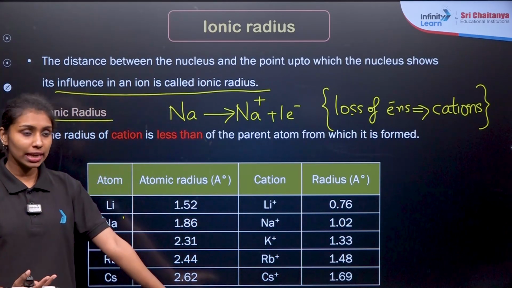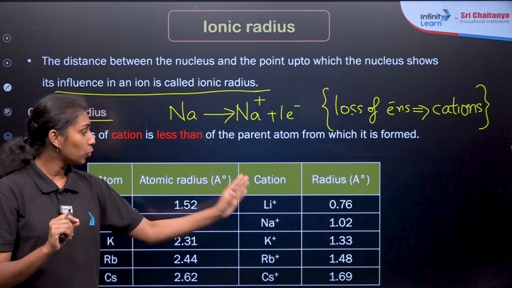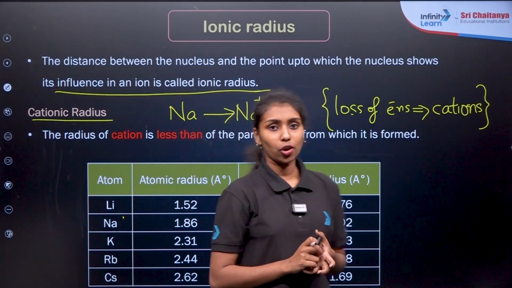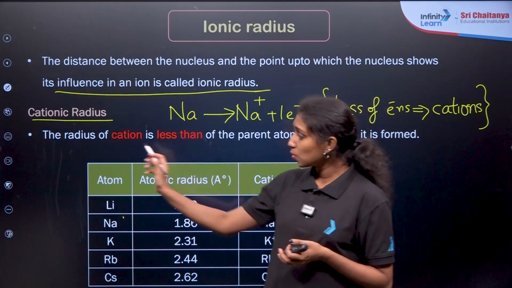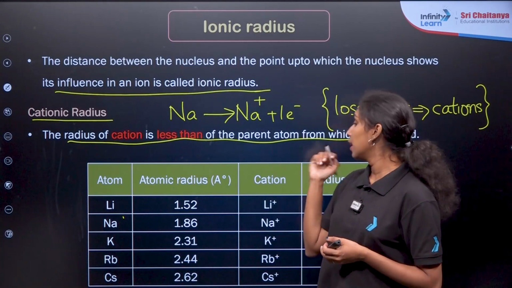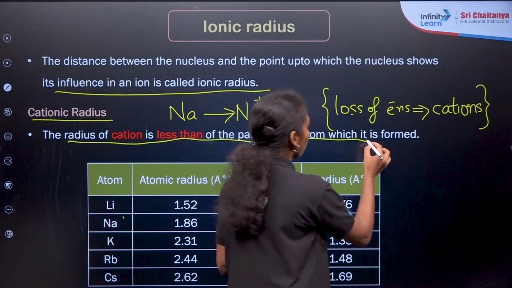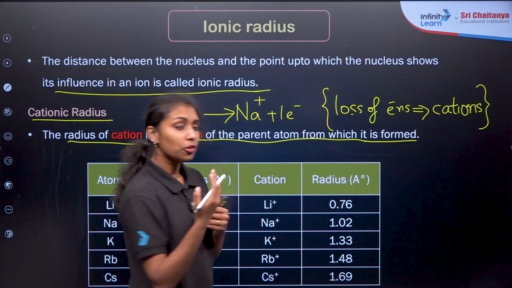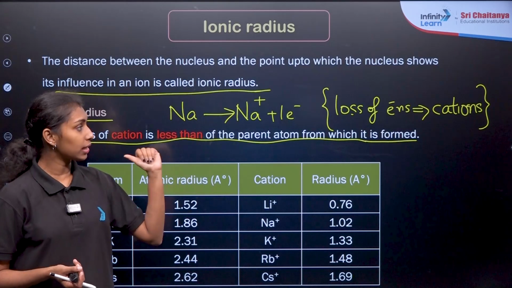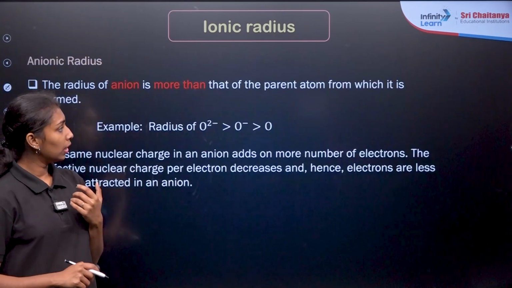So what you are observing here, if you are asking about the cationic radius, compared to that of the pure atom, it will be less, right? I hope you understand the point. So the radius of a cation is less than that of the parent atom from which it is formed. Why? Because they are losing electrons. If you lose electrons, then there will be stronger attraction, so size decreases. Cationic size decreases as compared to that of the pure atom or the parent atom.